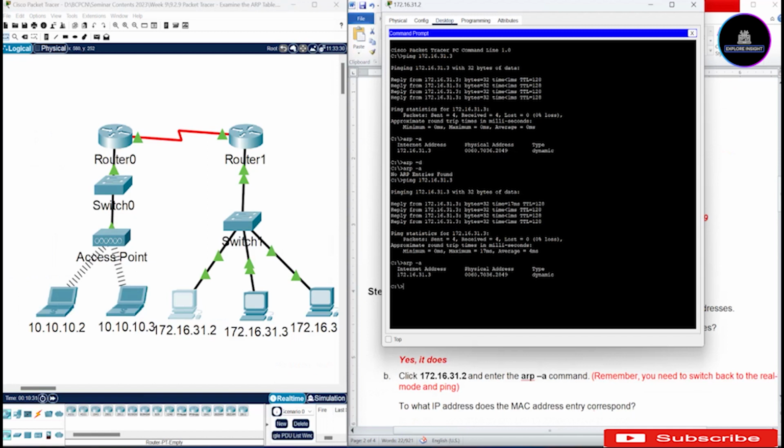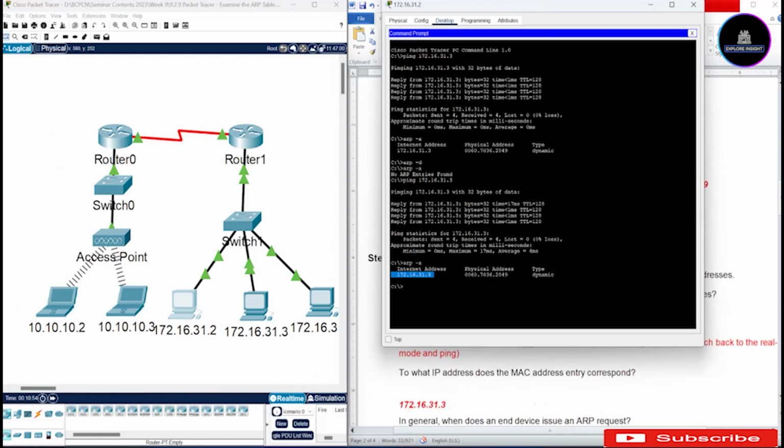Okay, so to what IP address does the MAC address entry correspond? If you look at that, you're going to see 172.16.31.3. So that's what we have here. Okay, so you can see the answer here.